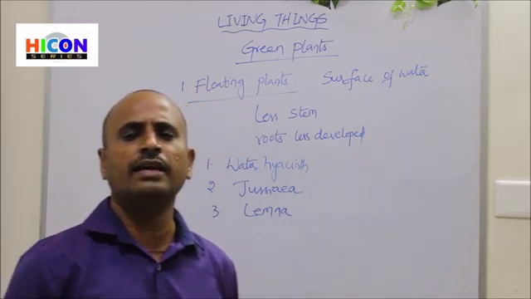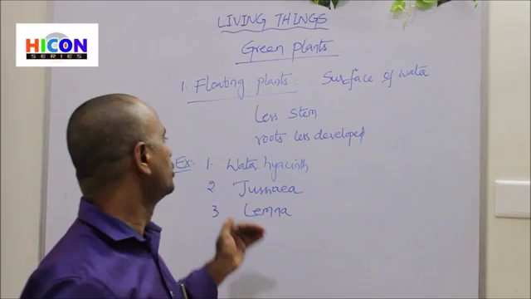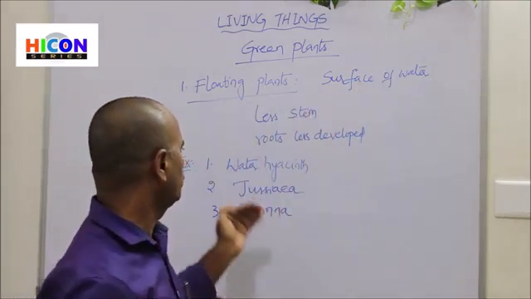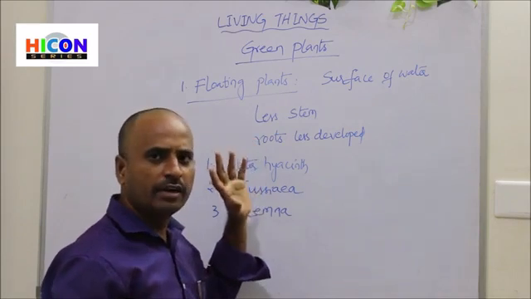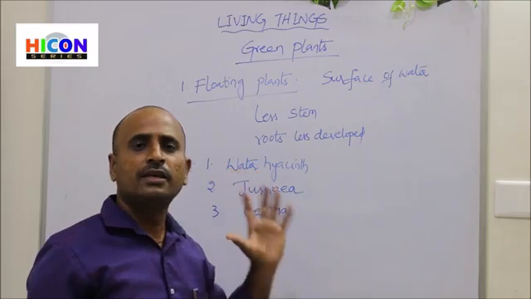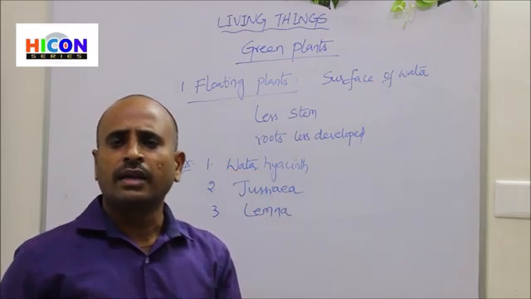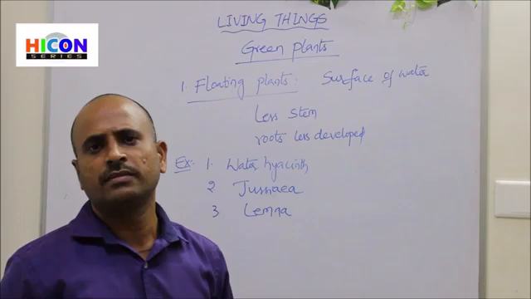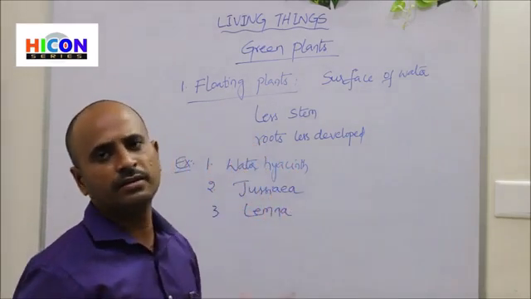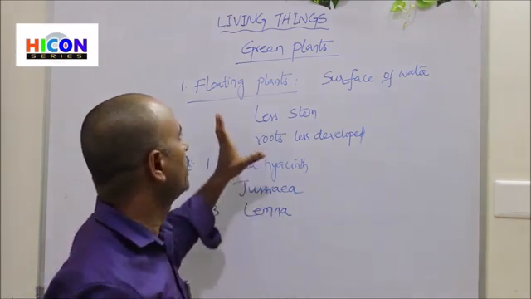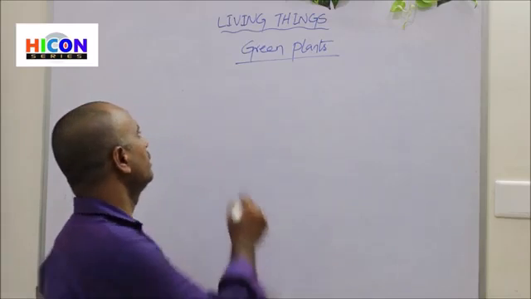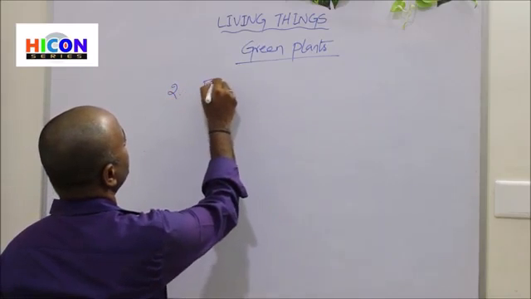All these are examples of plants which grow on the surface of the water. How can they float on the water? They have broad leaves, and that's why they float on the surface of the water. So this is about floating plants. The second type of aquatic plants is fixed plants.